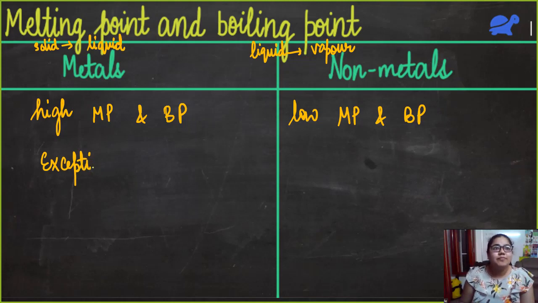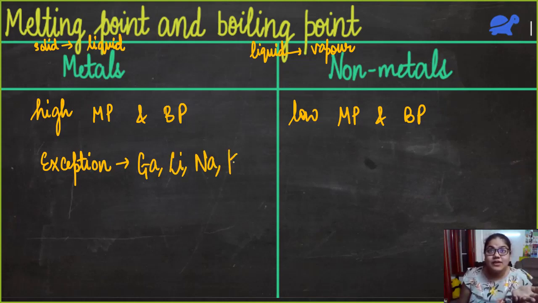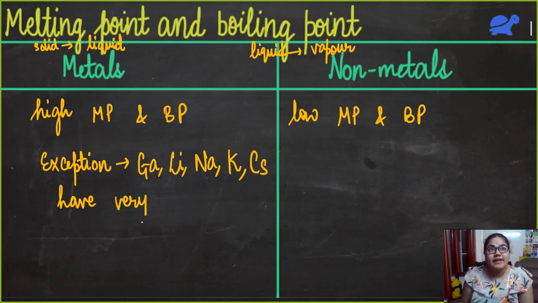So in the case of metals, there are a few metals which have very, very low melting point. For example, we have gallium. Gallium, even if we touch it, it has such a low melting point that it changes into liquid. Similarly, we also have cesium. Cesium also, when we touch it, it instantly changes into liquid because it has a very low melting point. Then there were metals that we could cut with a knife like lithium, sodium, potassium and cesium. All of them have very low melting point. So low that if we touch them, they melt.